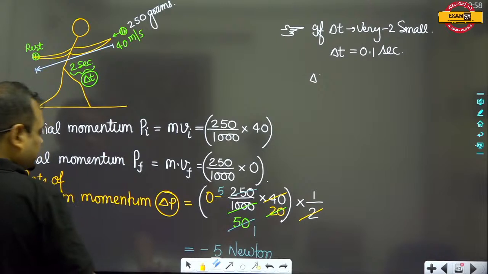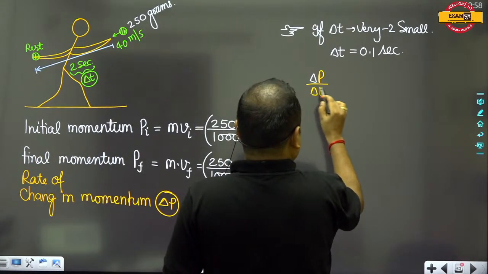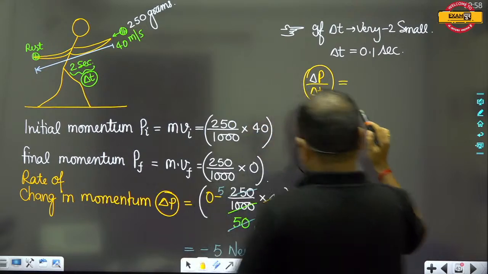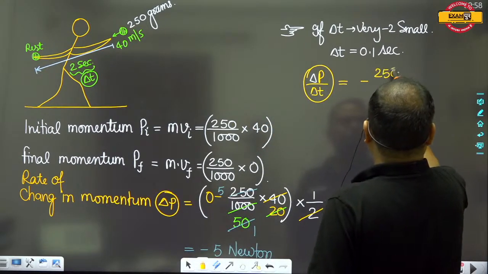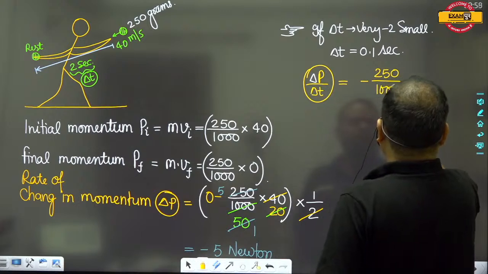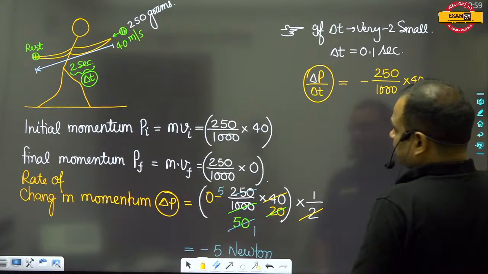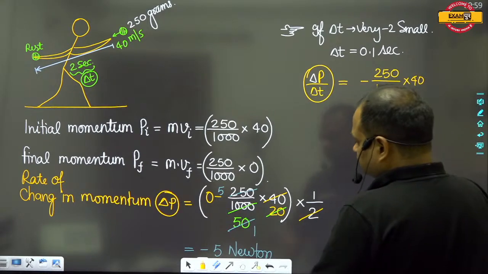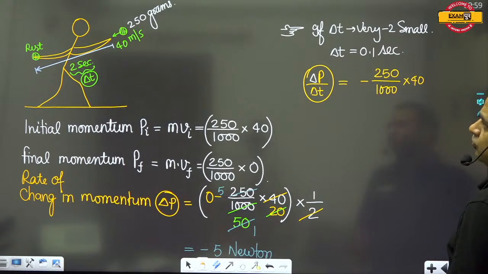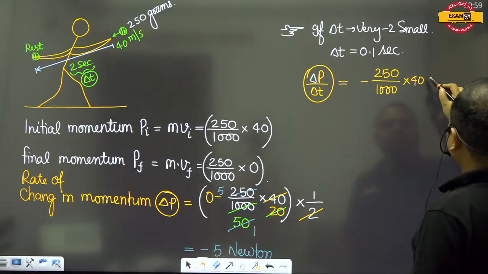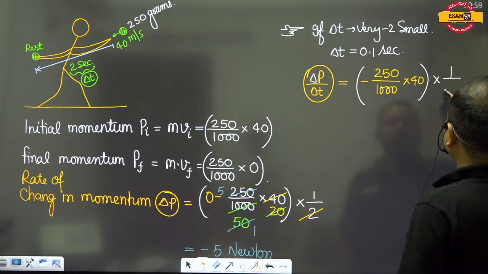So we should calculate delta p upon delta t, and this will be equal to minus 250 upon 1000 into 40, m into v, divided by 0.1.